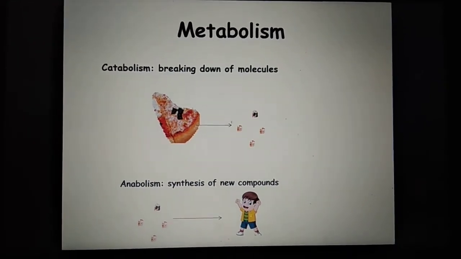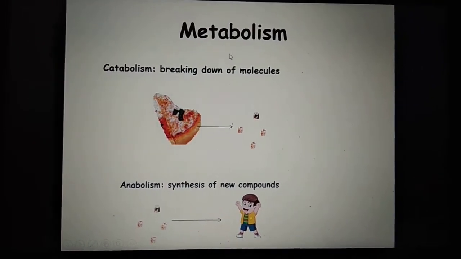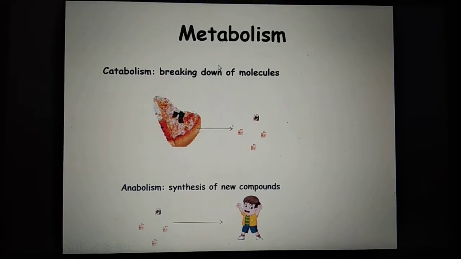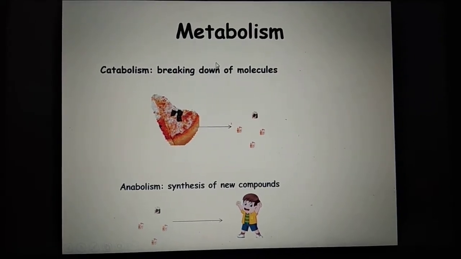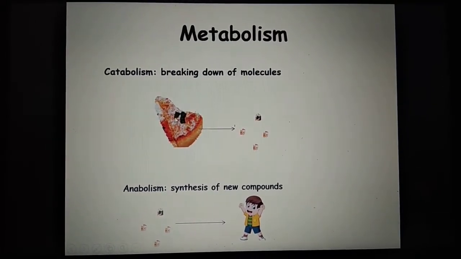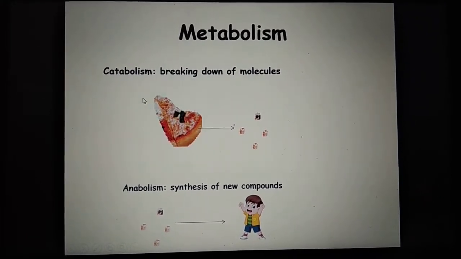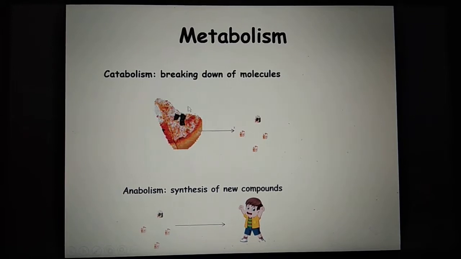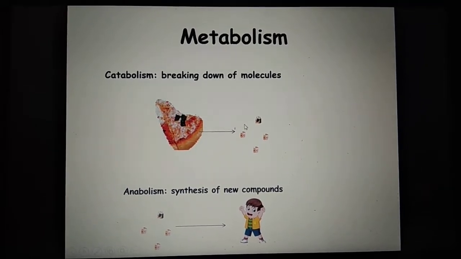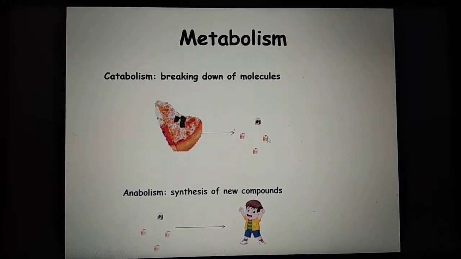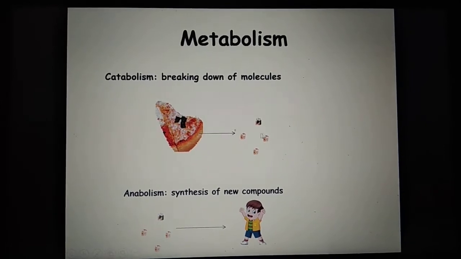Yeah, again pizza example. So metabolism, we can break it into two parts. One is catabolism, another is anabolism. In catabolism, what happens is, let's say you are eating this big pizza. Inside your body, this pizza will break into small pieces.